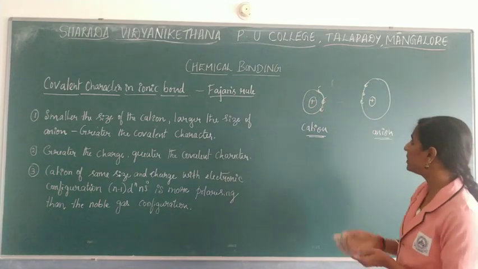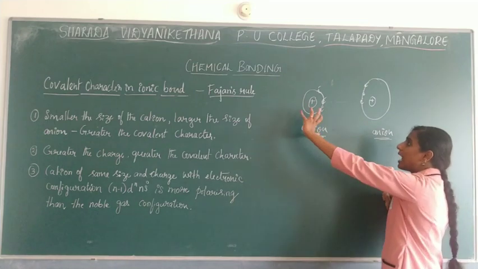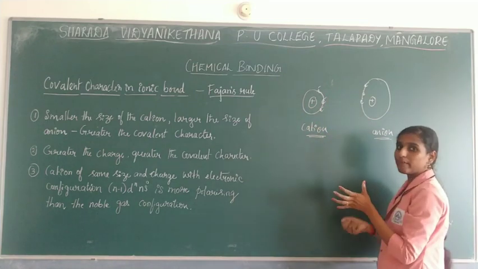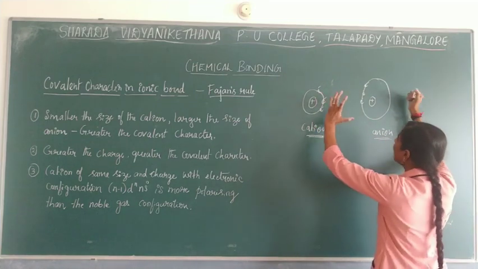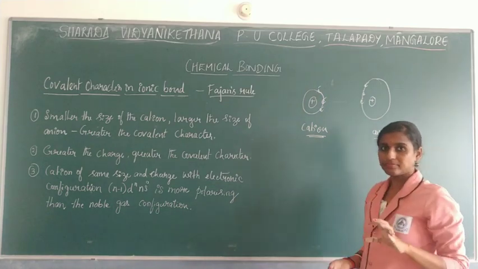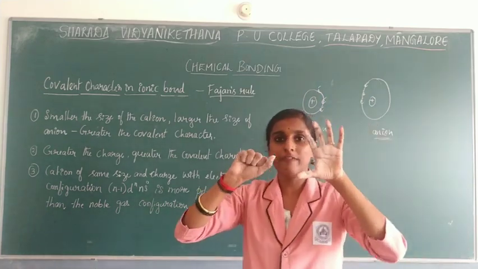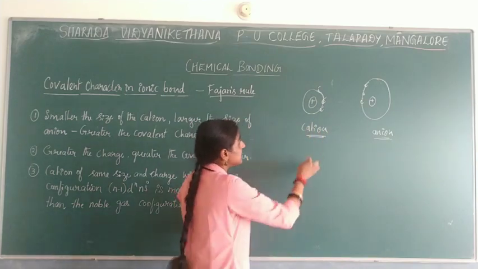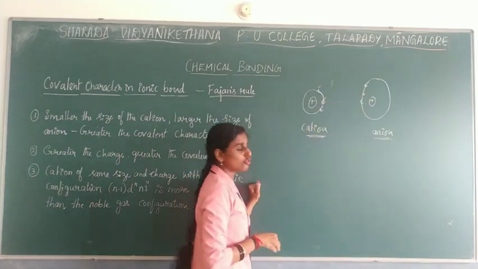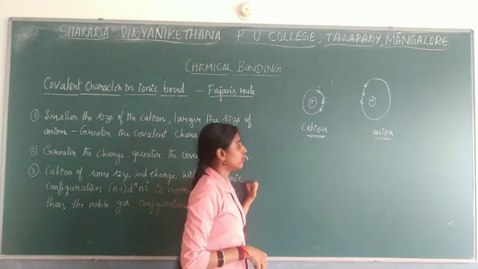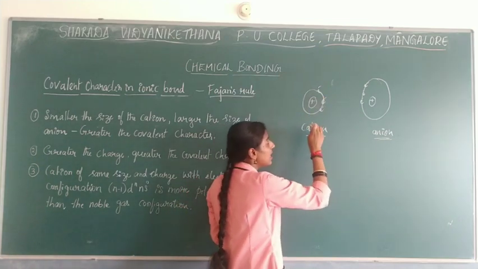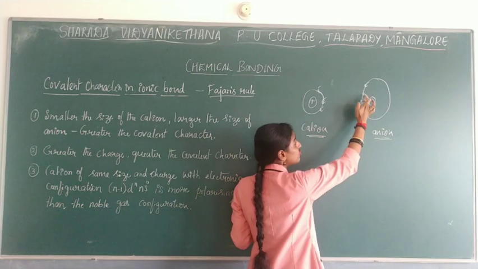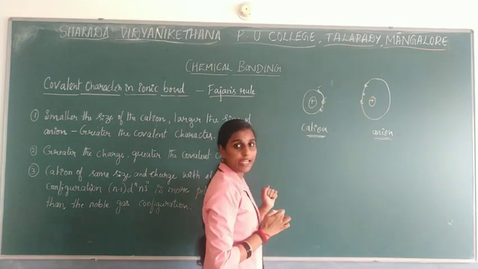So how is it possible? See, what will happen whenever an ionic bond forms? The cation will come closer to the anion, and this starts disturbing the electron cloud of the anion.